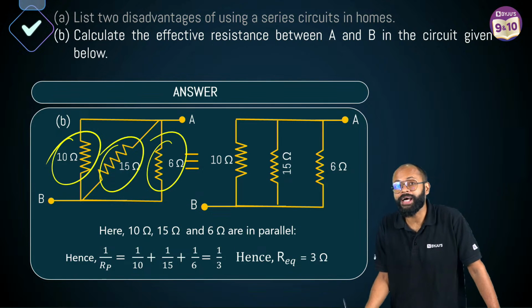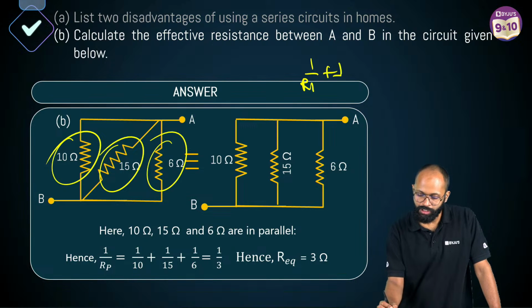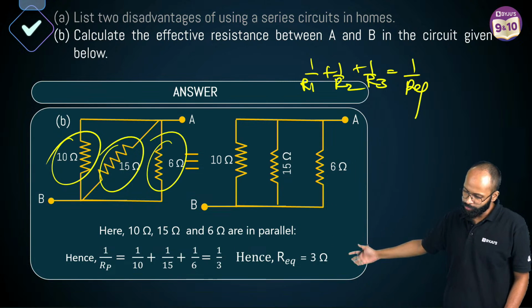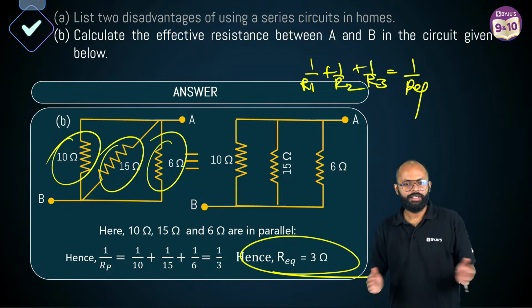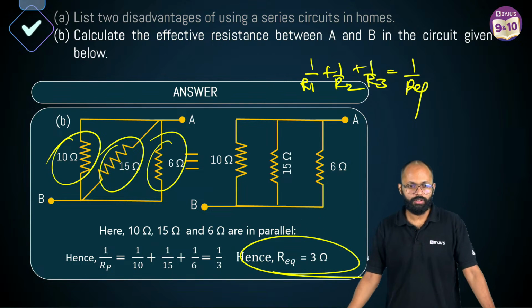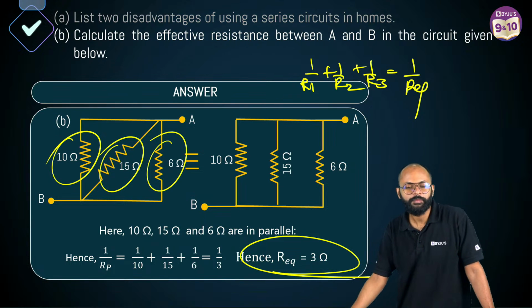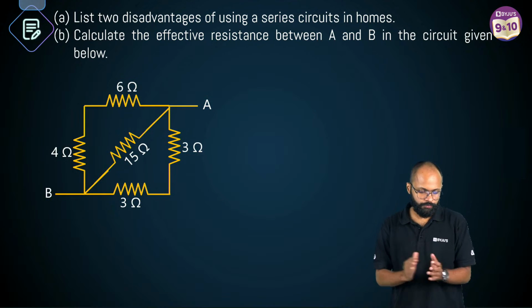So use the parallel formula. Sir, what is it? 1 upon R1 plus 1 upon R2 plus 1 upon R3 is equal to 1 upon R equivalent. Apply it over here. Here is the formula. What will you get? 3 ohms. Correct answer. Yes, absolutely. Do you have a doubt? Ashi, you can ask. Absolutely. No, Rajni, sir, it is not 4, it is 3. Correct? Clear? Let's move ahead.